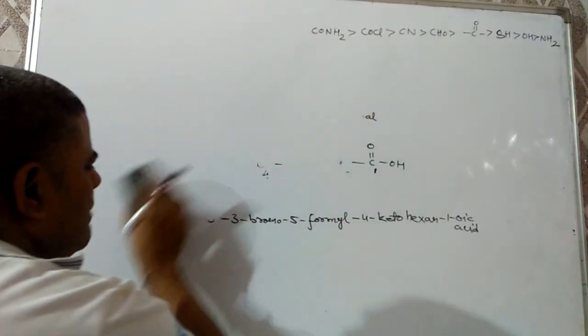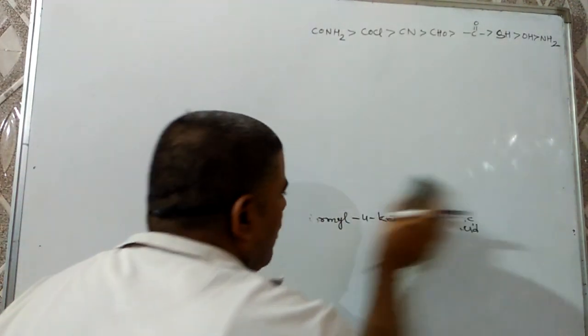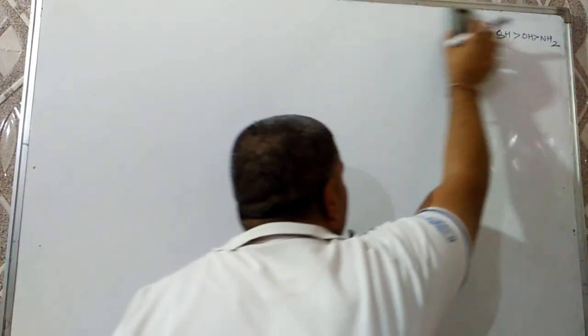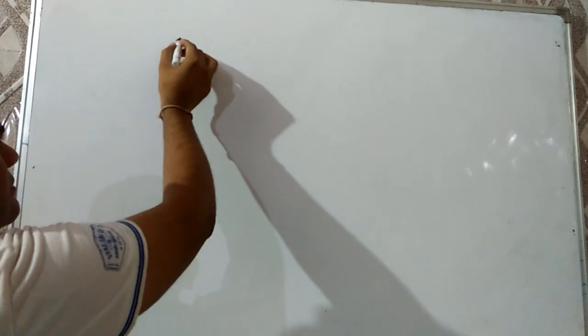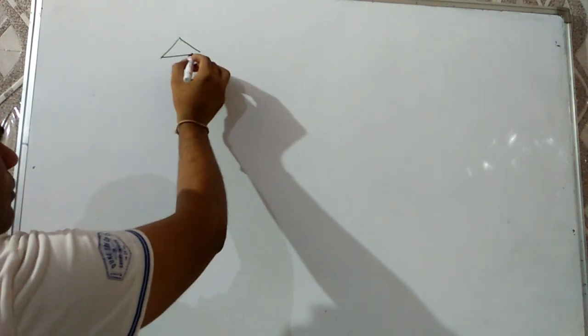Now we have to discuss the IUPAC names of cyclic compounds. First we will discuss monocyclic, then bicyclic, and then spirocyclic. For cyclic compounds, first of all, keep in mind that the word cyclo is used as a prefix before the word root. For example, if a 3-member ring is there, then it will be cyclopropyl.